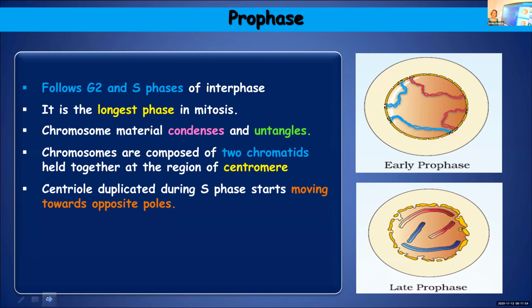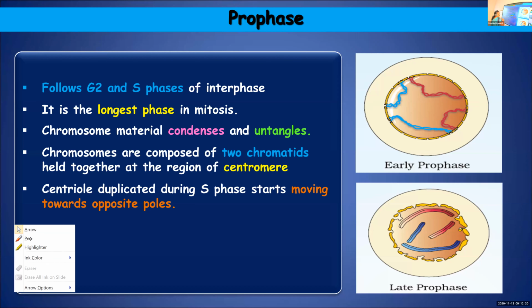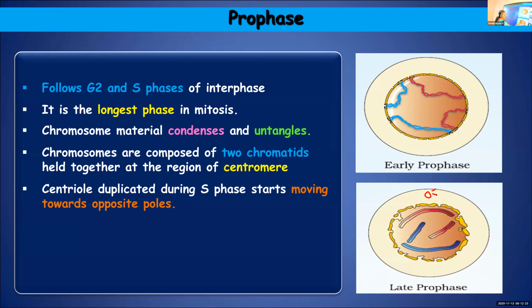And we already mentioned that in S phase, DNA replicates. Along with the replication of DNA, centrioles also will get duplicated. We need 2 centrioles to carry out the process of cell division. So during this stage, the centrioles which had got duplicated will move to both the poles. They'll be moving towards the poles of the cell. So these centrioles will move towards the opposite poles.